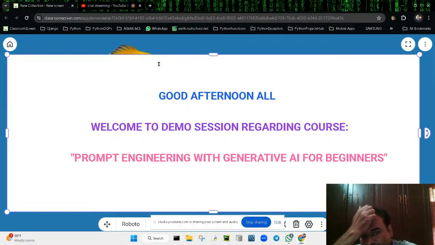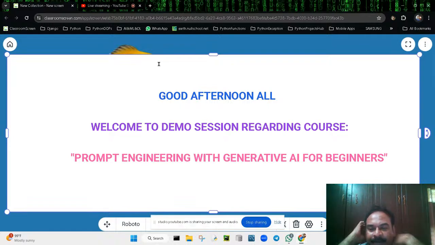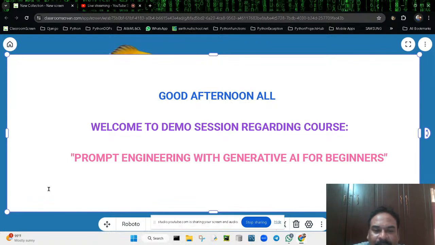Okay. So now in this session we are going to see the demo session regarding prompt engineering with generative AI for beginners. For this particular course, what are the things needed? What is this actually? Why is it trending? What is the main intention? I want to discuss why it is very popular right now.